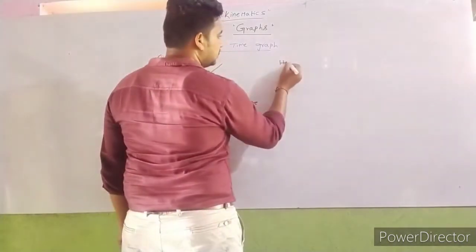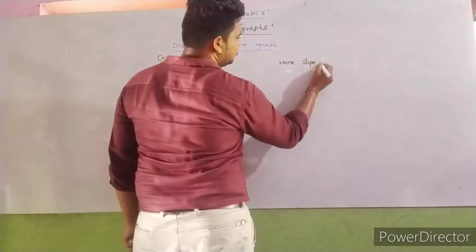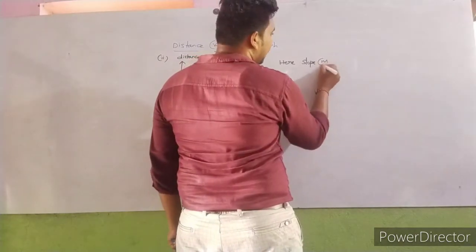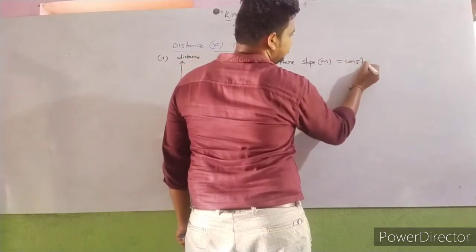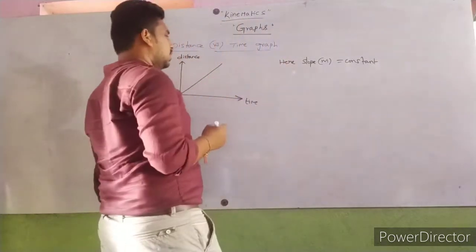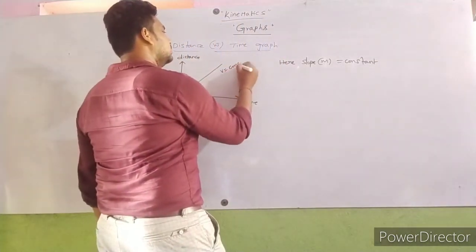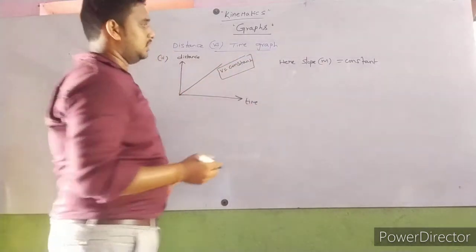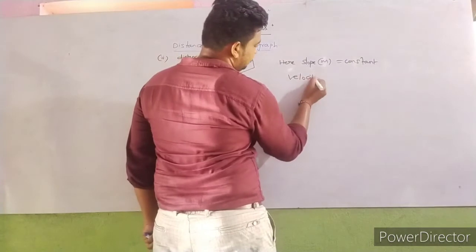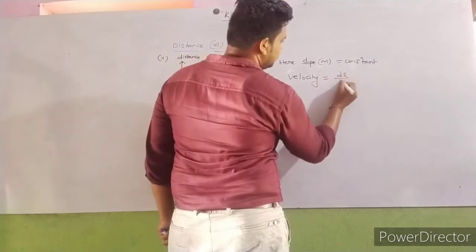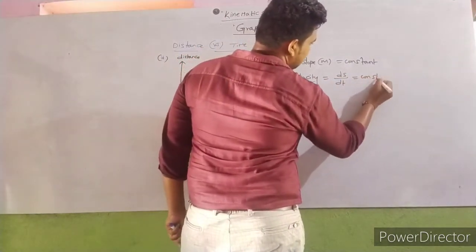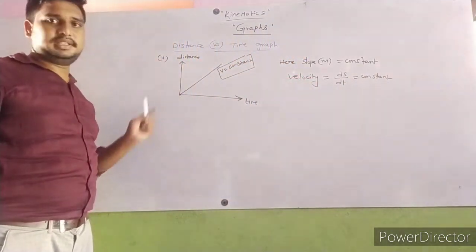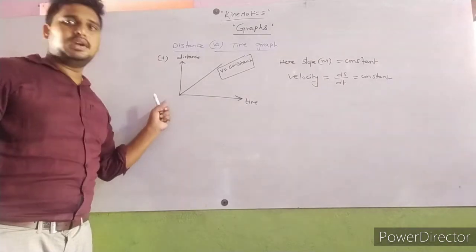Here slope m is equal to constant. So velocity is equal to constant, because velocity is equal to ds by dt, which is constant. This graph indicates velocity is equal to constant.